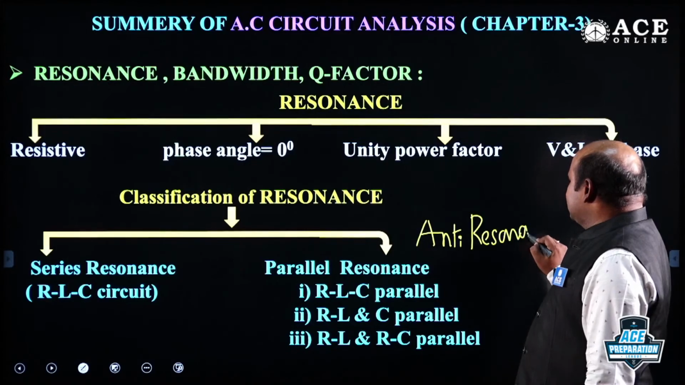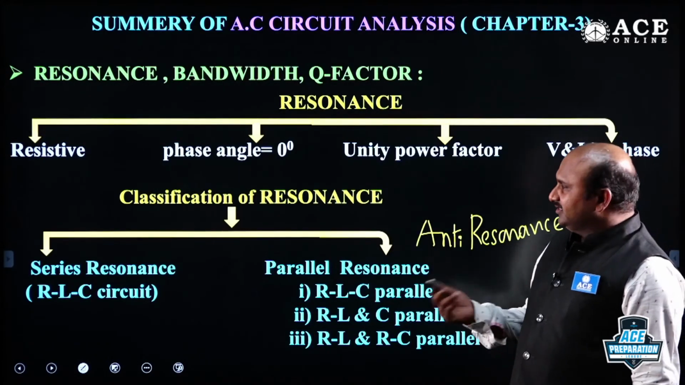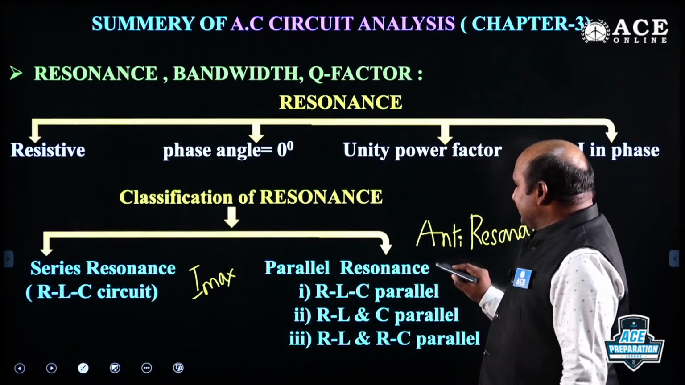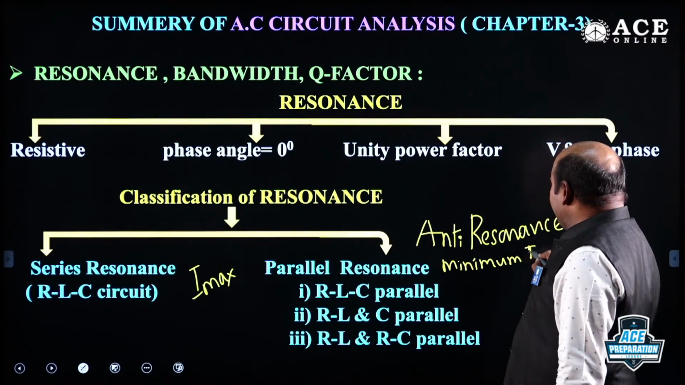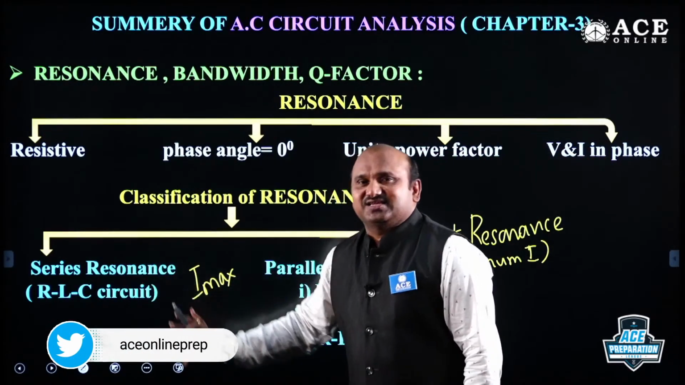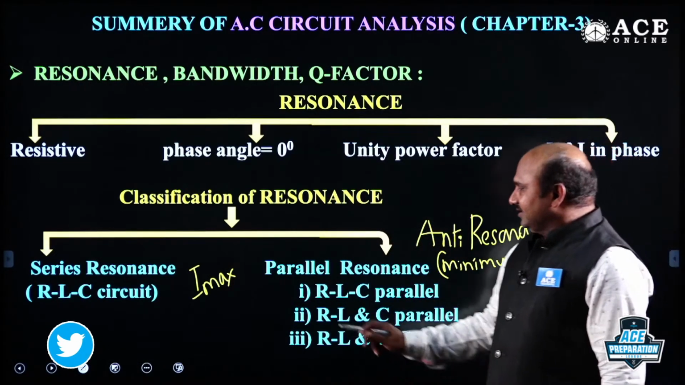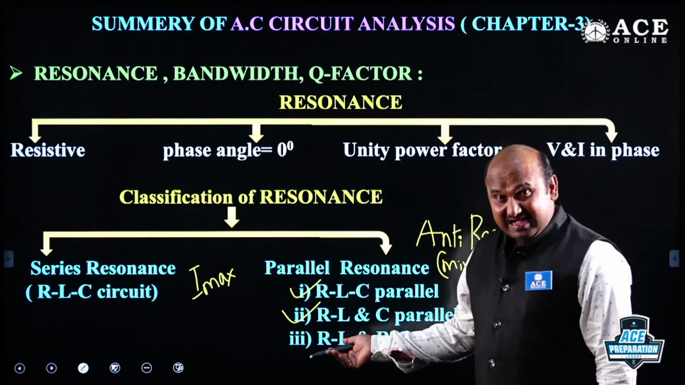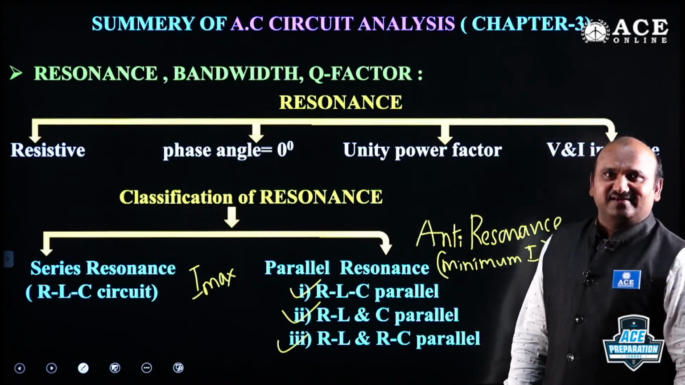Why is it anti-resonance? Because resonance means we should get the maximum response. In the RLC series circuit we get the maximum current, but in the parallel circuit we get the minimum current. That's why these are anti-resonance. Series circuits are called acceptor circuits, and parallel circuits are called rejector circuits. Under parallel, all combinations are in parallel: R, L and C in parallel. Usually this is referred to as a tank circuit, and RL and RC are in parallel.